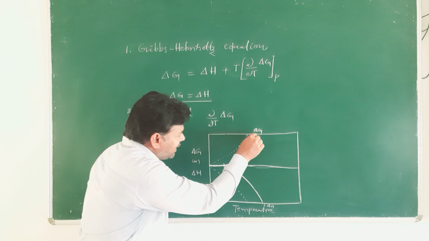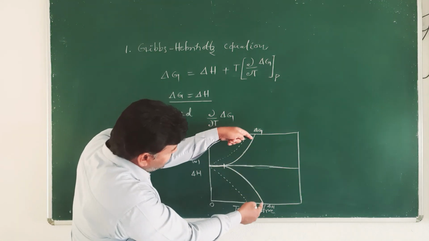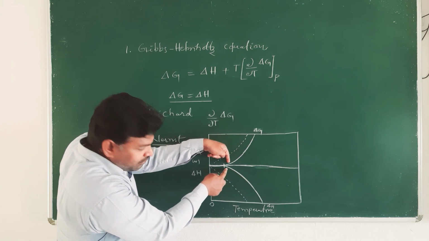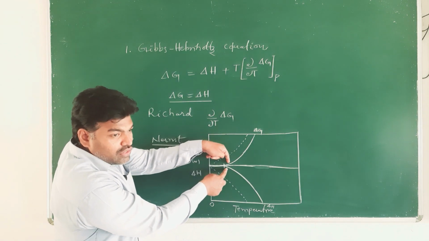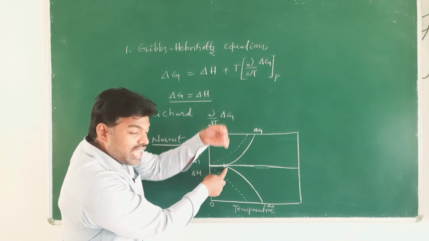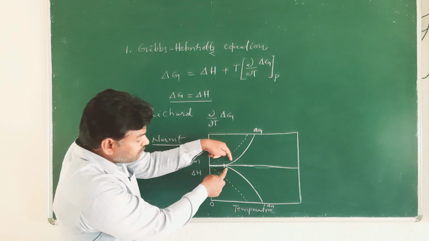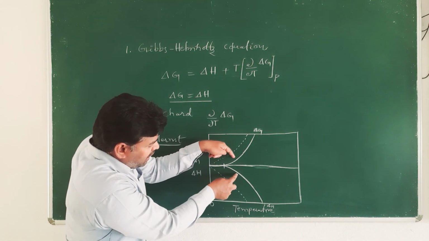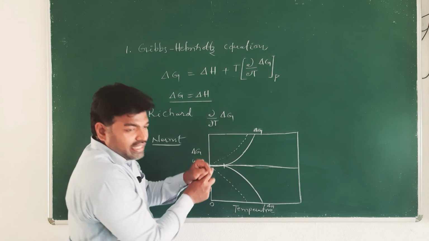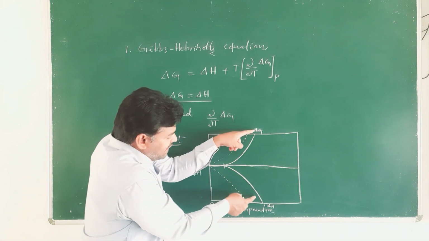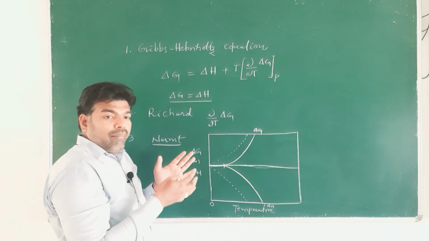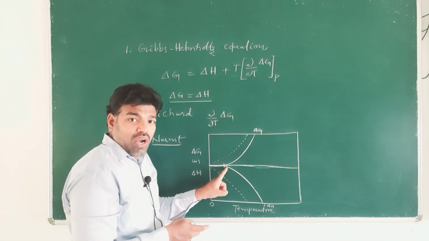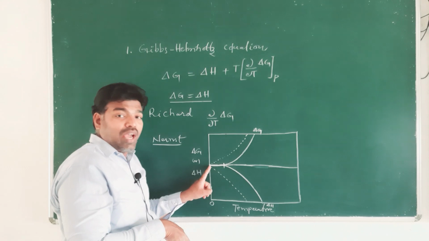I repeat, ΔG and ΔH tend to approach one another as the temperature lowers towards absolute 0, and above absolute 0 ΔG and ΔH values are equal and run coinciding with each other up to absolute 0.